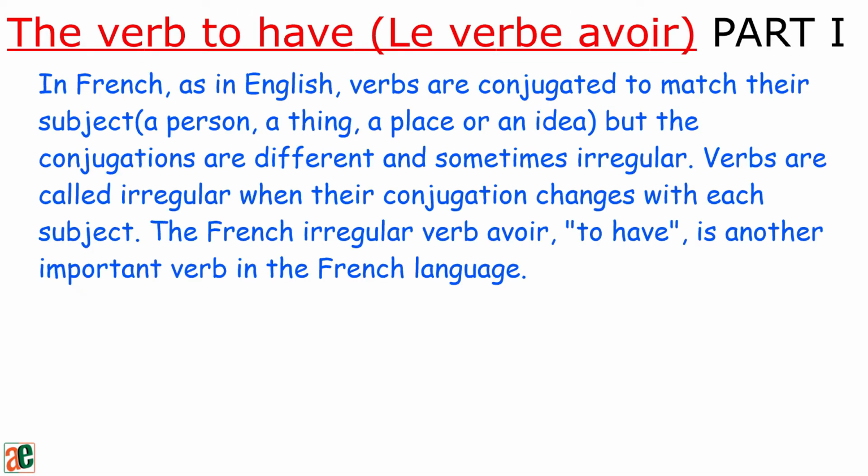The verb to have. In French as in English, verbs are conjugated to match their subject, a person, a thing, a place, or an idea. But the conjugations are different and sometimes irregular. Verbs are called irregular when their conjugation changes with its subject. The French irregular verb avoir is another important verb in the French language.